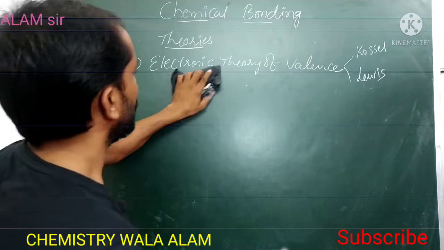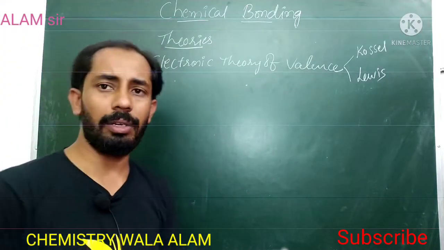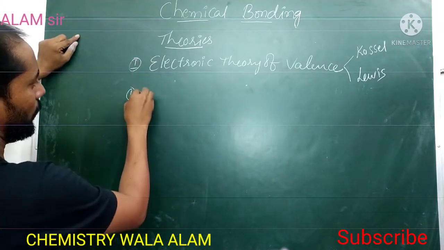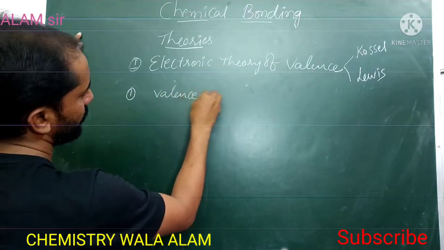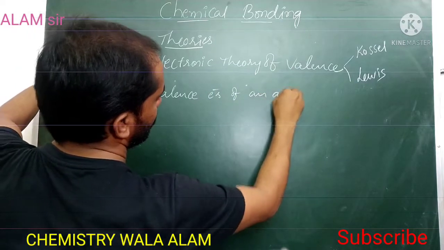First theory is the electronic theory of valence. This theory depends on the following points. First point is which one? It depends on the valence electrons of an atom.